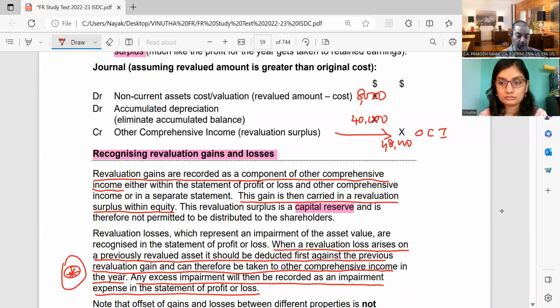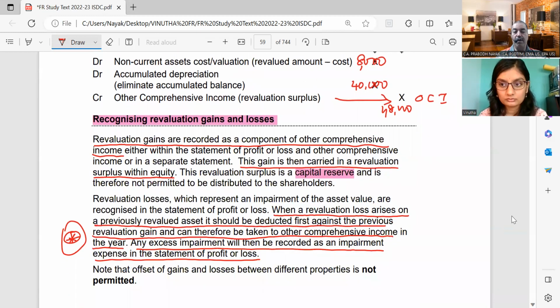Recognizing the revaluation gains and losses. Gains are recorded as a component of OCI, just like we have explained. Revaluation gain is a revaluation surplus. And it is recorded in the OCI section of the statement of profit and loss account. The gain is then carried in the revaluation surplus within equity. This revaluation surplus is a capital reserve. That means it's a capital profit.